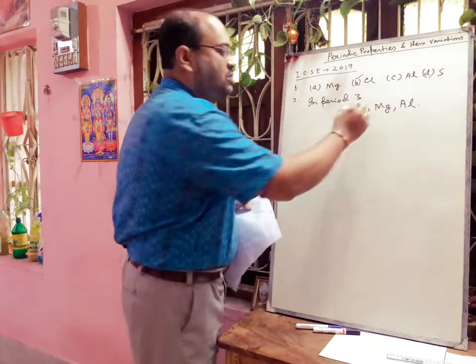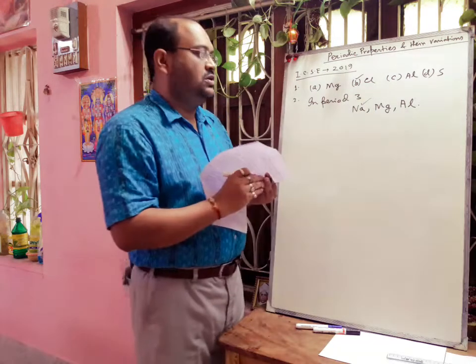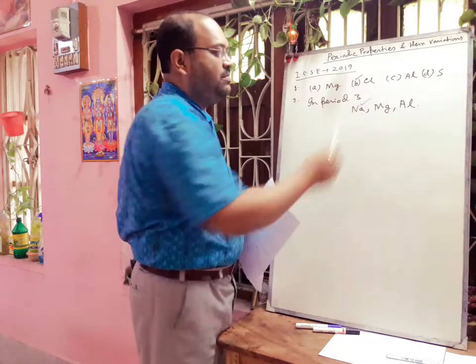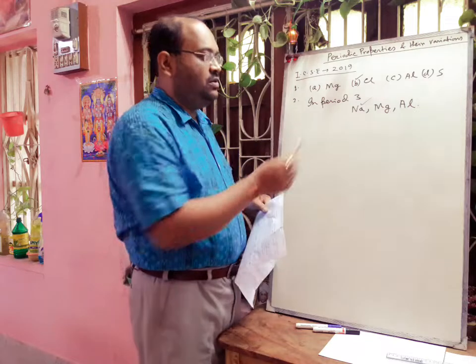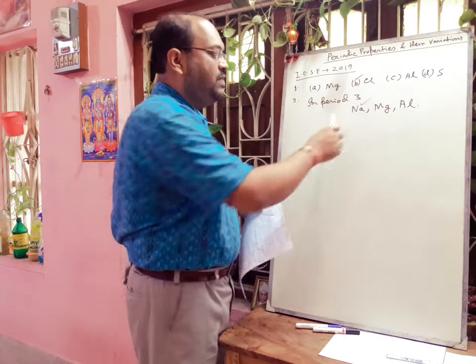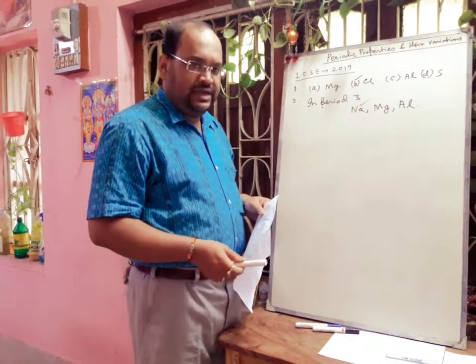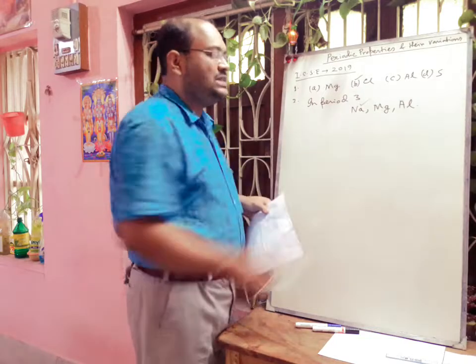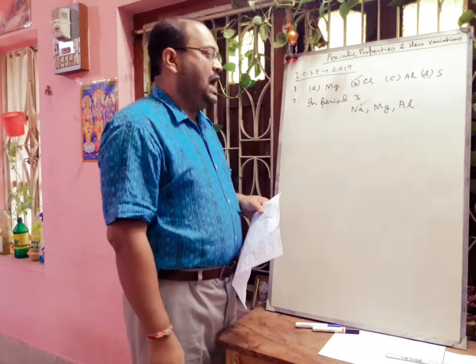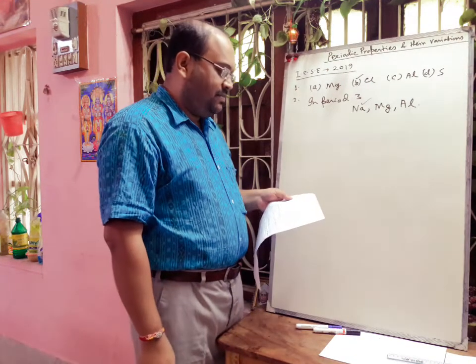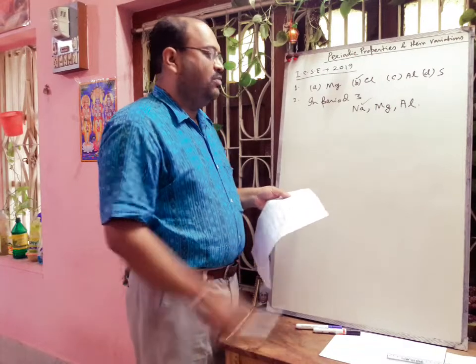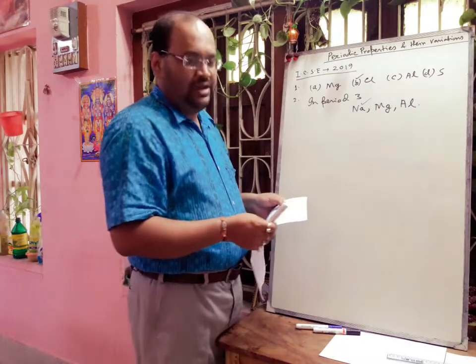Your answer will be sodium, because sodium, magnesium, aluminium are situated in a period. From left to right, ionization potential value increases. So sodium has the lowest ionization potential and has the maximum metallic property. So the most metallic element here will be sodium.